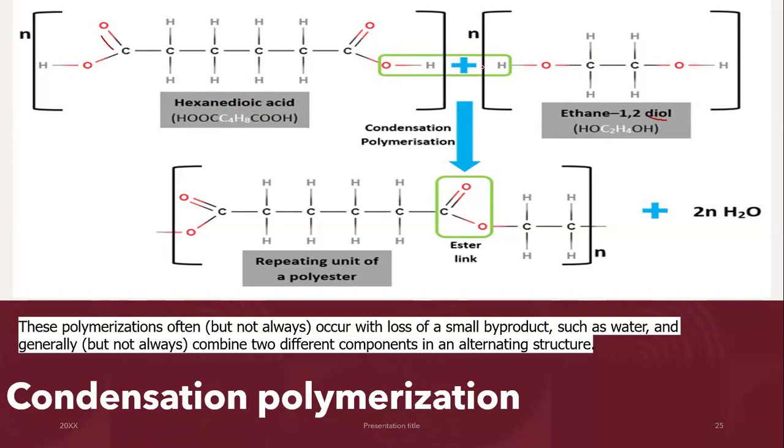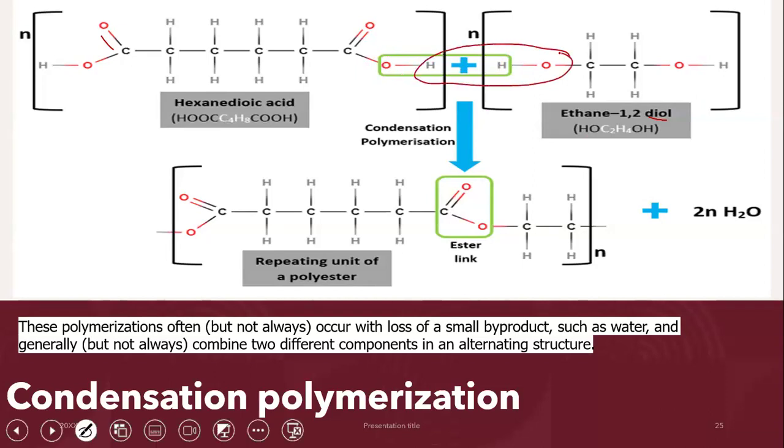Then, both of them are going to react with each other. And of course, the reaction you already know. What is the reaction? Esterification, because I'm reacting an acid with an alcohol. So when I react the acid with an alcohol, what is going to happen? The hydrogen of the carboxylic acid will react with the OH of the alcohol.